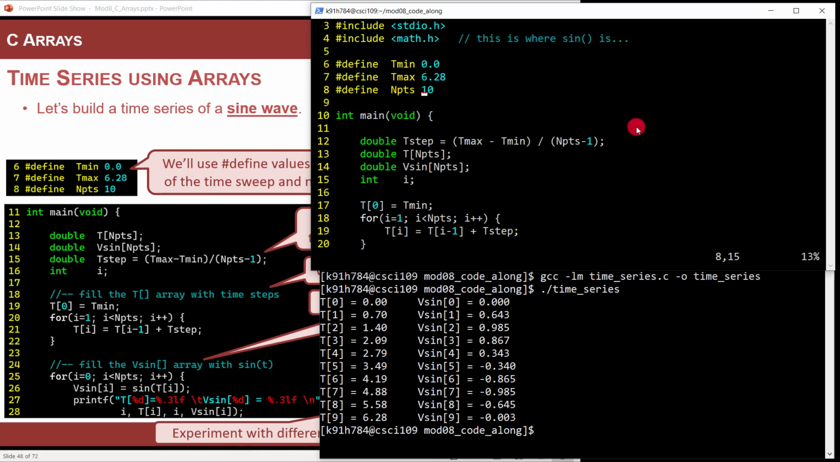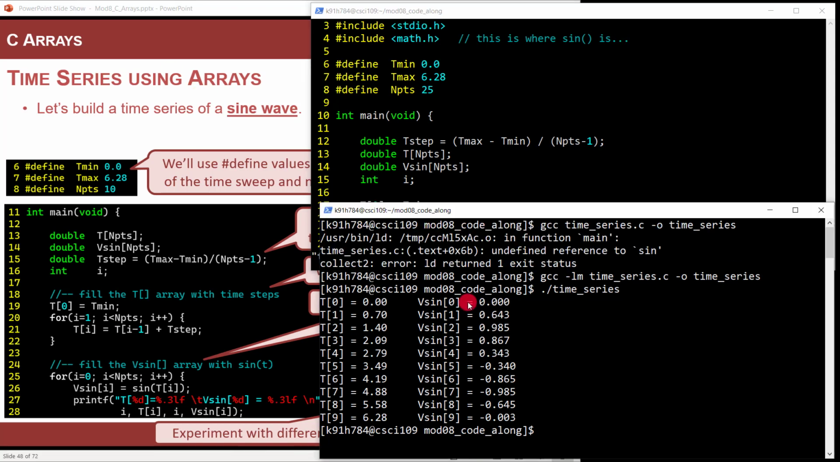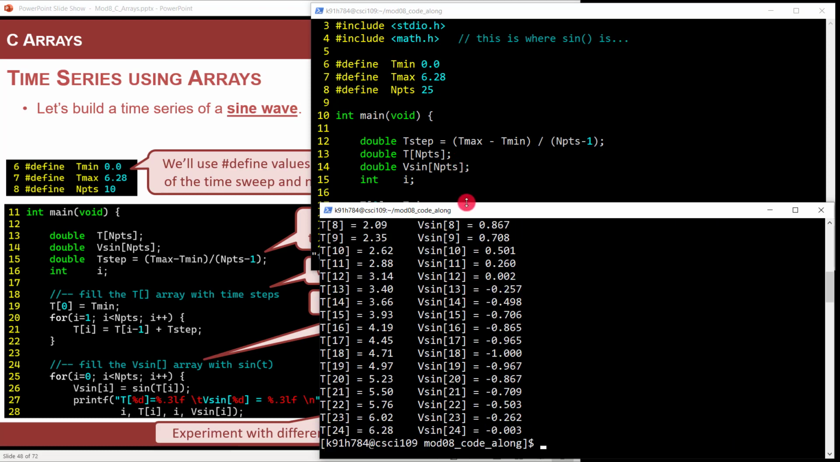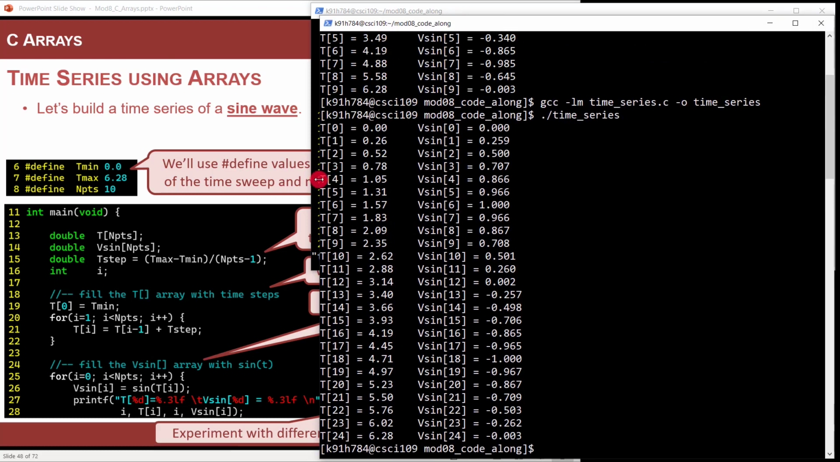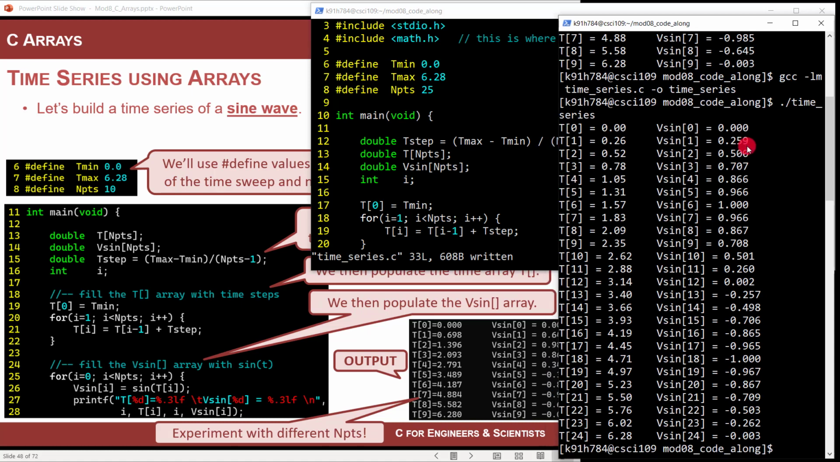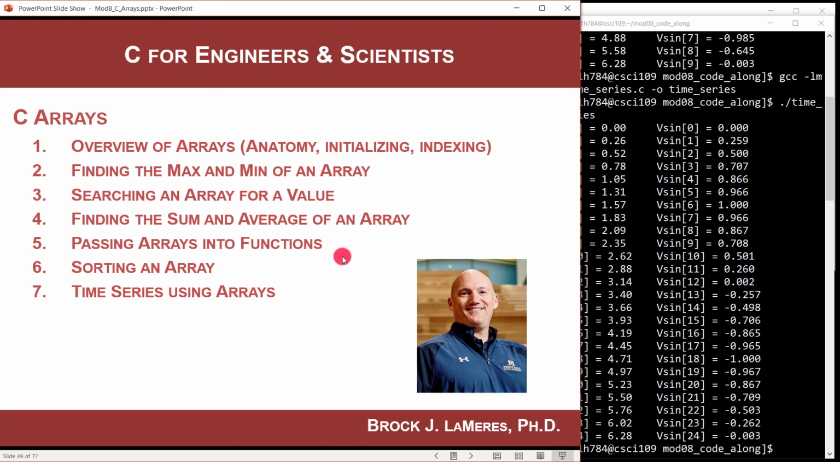Watch this. I can come up here and make this 25 points, and everything else just changes automatically. Look at that. Now I have that many points, and you can really start to see how close together they are. I can really see how it goes 0 up to 1, then down to 0, then down to -1, and then back up to 0. So that's the power of the time series using arrays. And see ya.